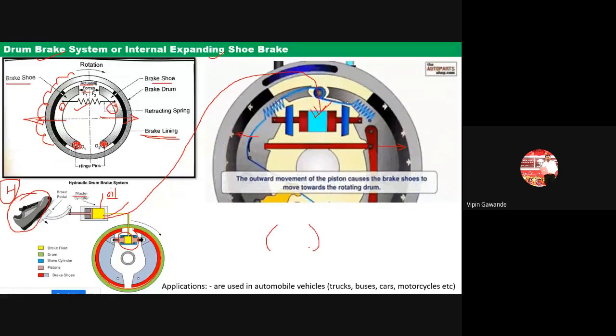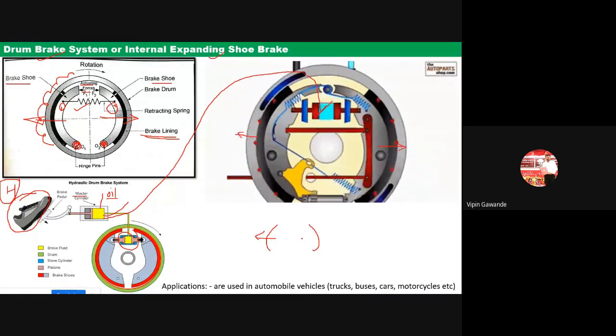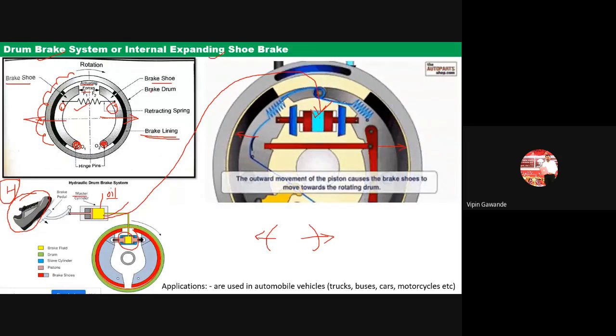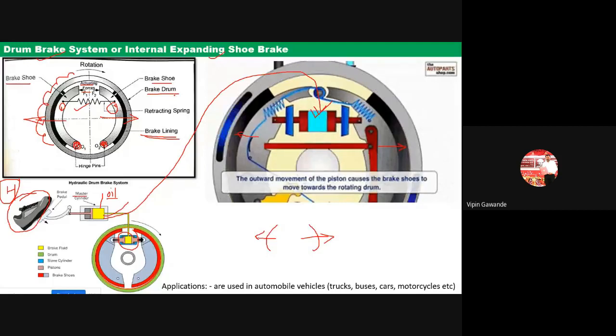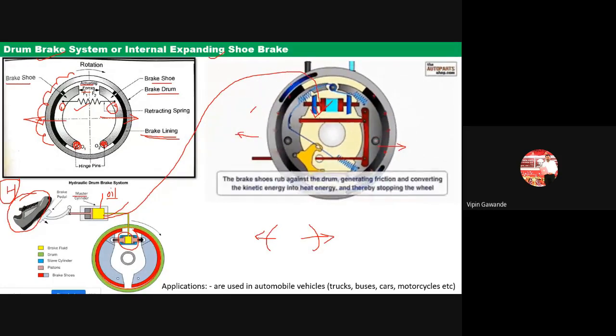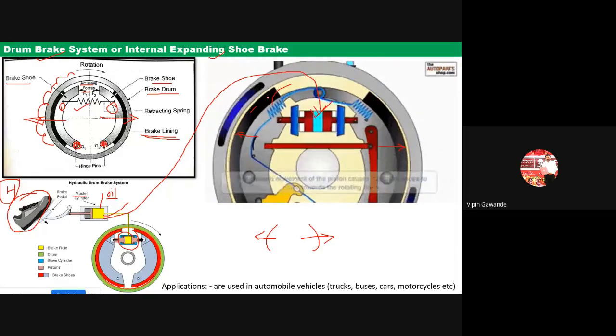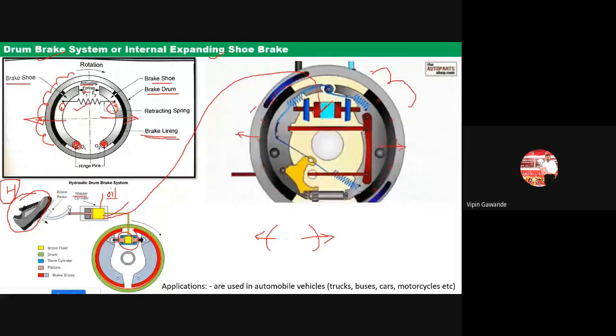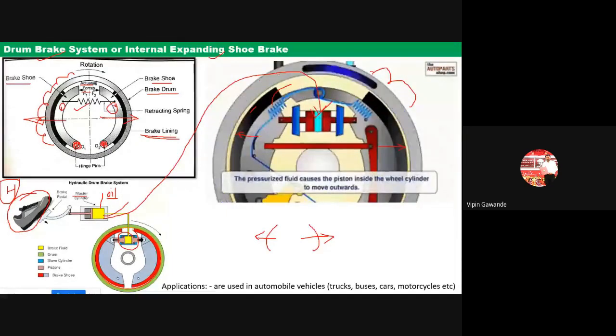This is one shoe, this is another shoe, and because they expand, they come in contact with the rotating brake drum and apply the frictional force. Because of that frictional force, the rotating drum stops. When the rotating drum is stopped, it also stops our wheel, which is mounted on this drum.